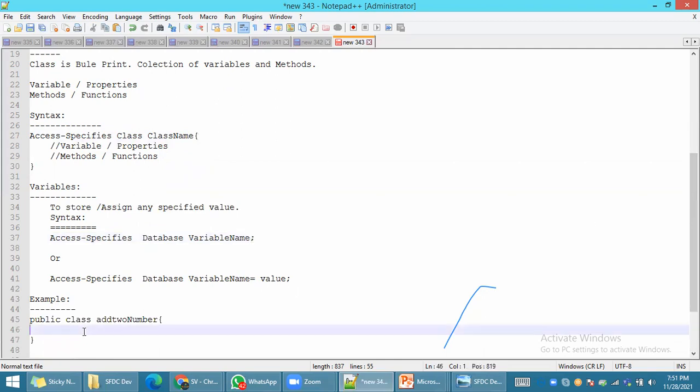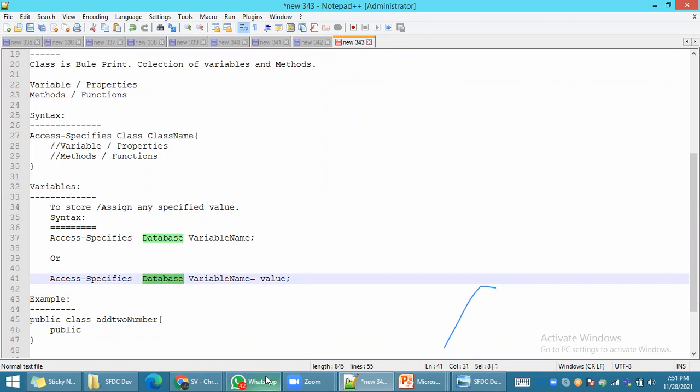Here, if we add two numbers, make sure you use public. I already told you about the access specifier. Public means other classes can also access it. Public. What is the data type? Whenever you learned Salesforce admin, you already saw data types, right? What is a data type? A data type is nothing but the type of the particular value.